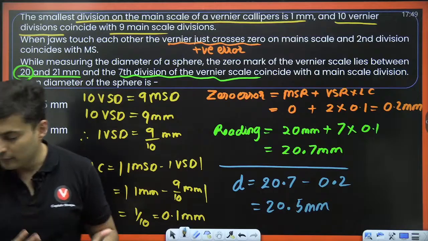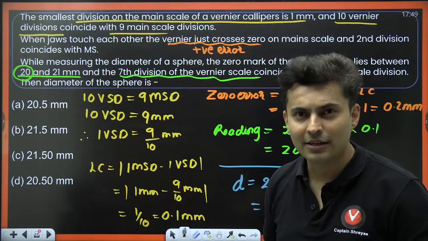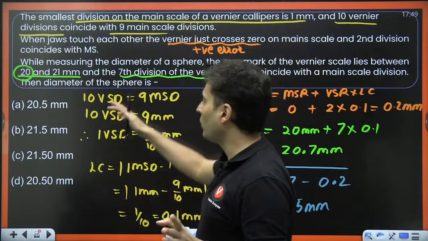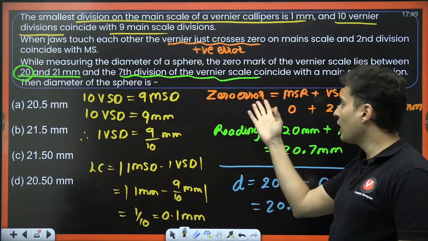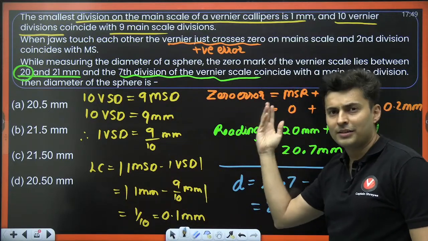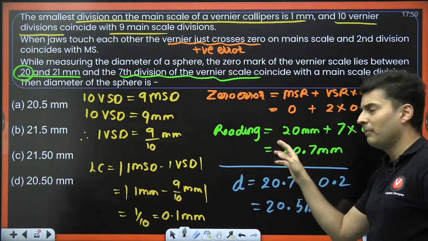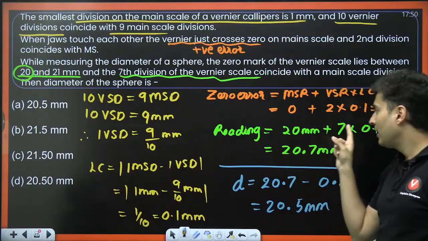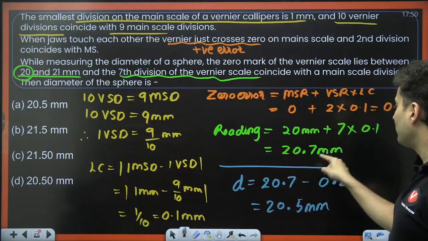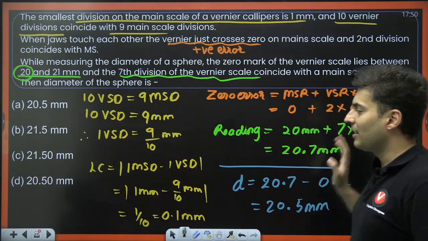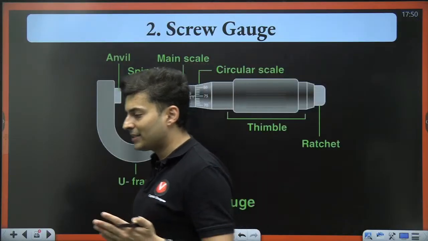So now you have got how to do these questions based on the vernier caliper, right? Always check for coinciding divisions. From that you find the least count. Then the zero error, if given, you find out whether it is positive or negative. Then the reading is given by mentioning which main scale reading is there and which division of the vernier scale is coinciding with some division. So put those values and then either you add or subtract depending on whether it is a positive or negative error. Now let's go to the next instrument.